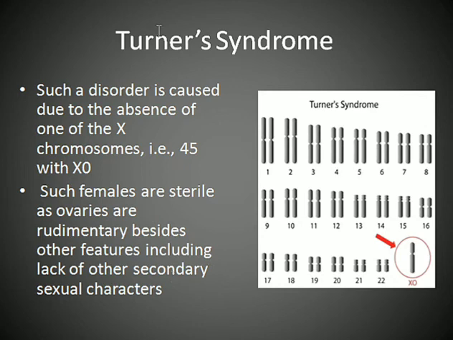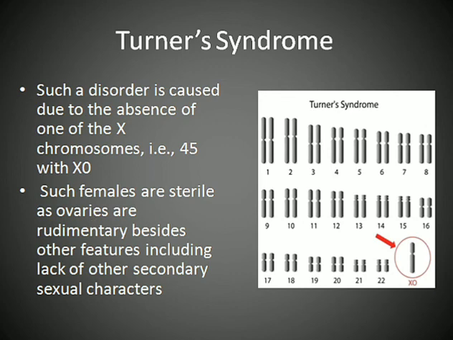This is known as Turner syndrome, where there is an absence of one X chromosome. In the karyotype there is only one X chromosome and no other sex chromosome. So XO is Turner syndrome; they will be females but sterile.